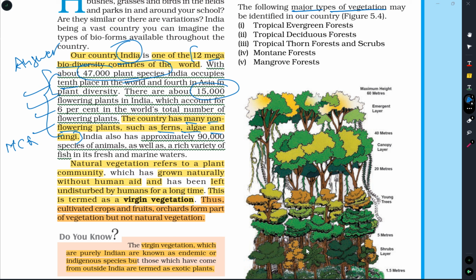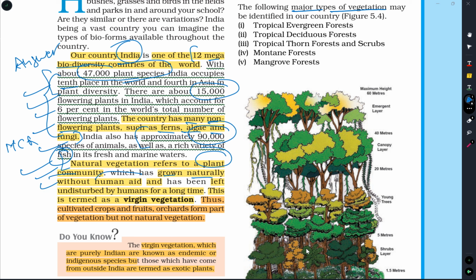India also has approximately 90,000 species of animals as well as a rich variety of fishes in the marine and freshwater. Here they have given the definition of natural vegetation. Let us see what natural vegetation means. Natural vegetation refers to a plant community grown naturally. This should not be planted by human beings. They should be grown naturally without any human aid.